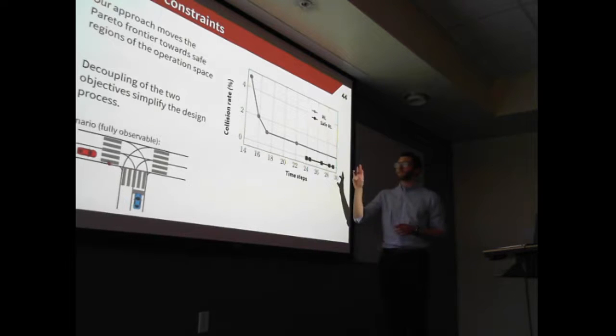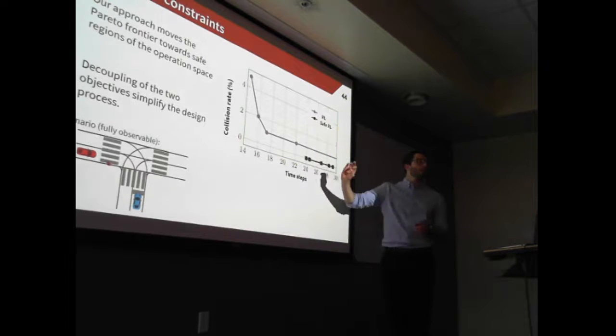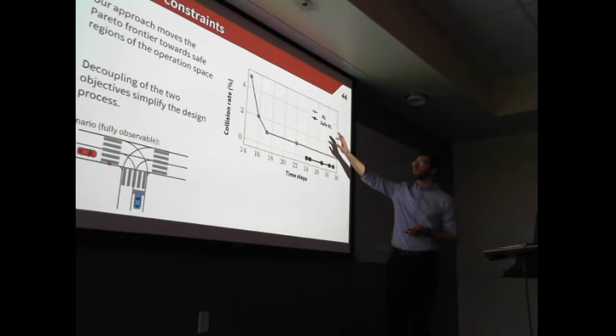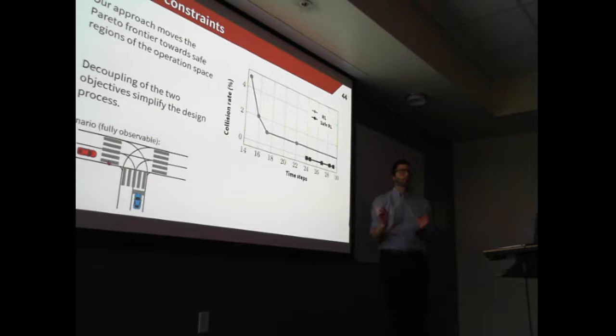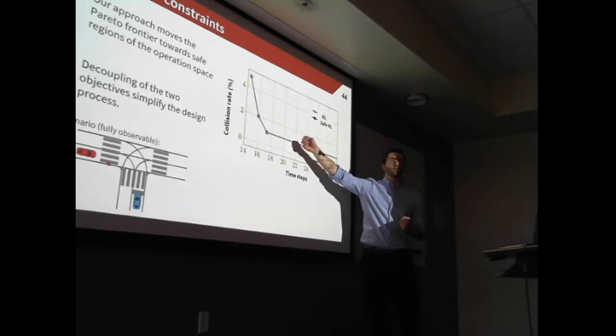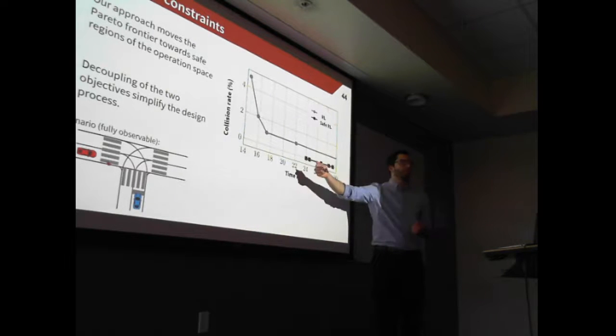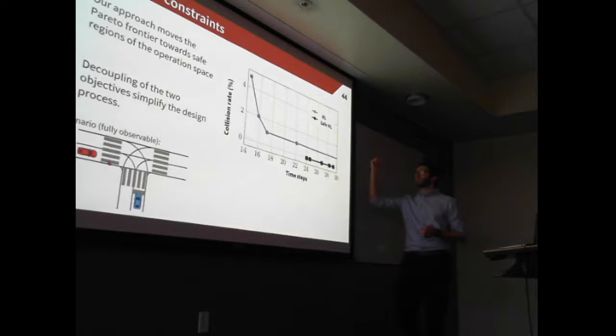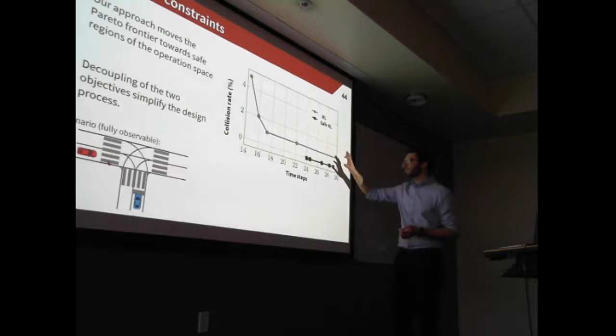Here, again, is the same safety efficiency trade-off. And we're comparing standard reinforcement learning and the reinforcement learning algorithm with the constrained exploration. So to get those points, we tune the reward function. If we have a high collision cost, we get a policy that's way over there. It's still not extremely safe and very inefficient.